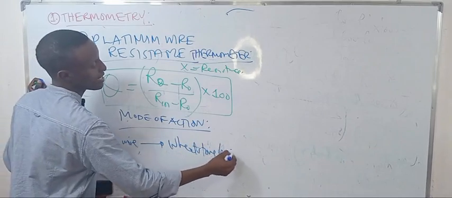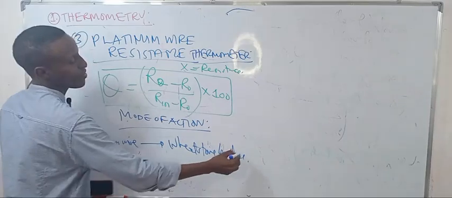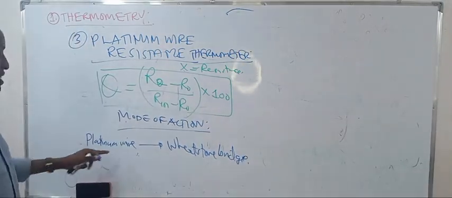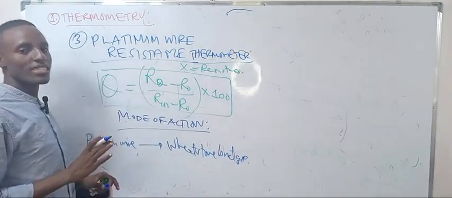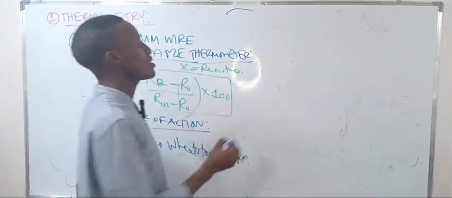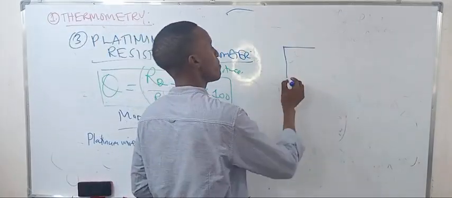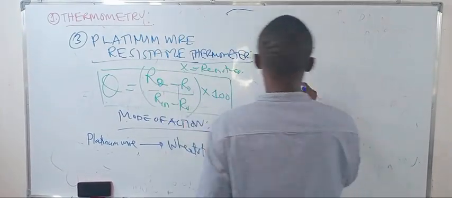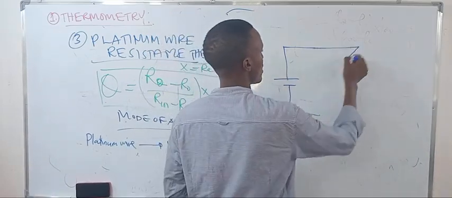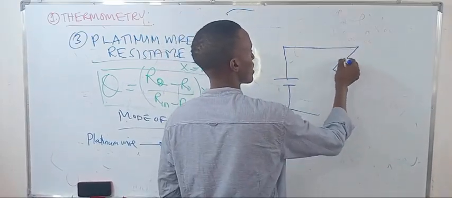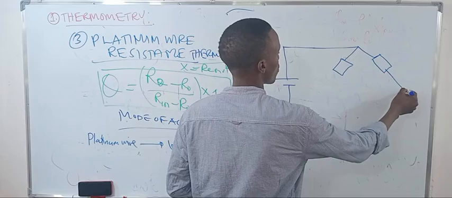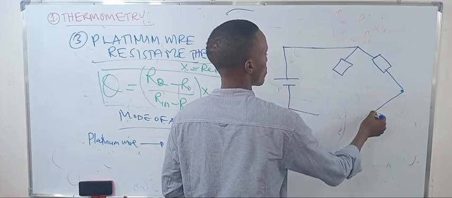If you are in Form 3, I think you started about the Wheatstone bridge in current electricity. So we take this platinum wire resistance and put it into a bridge. You need a bridge in order to use this thermometer. In the bridge, we have the fixed and we have the variable.